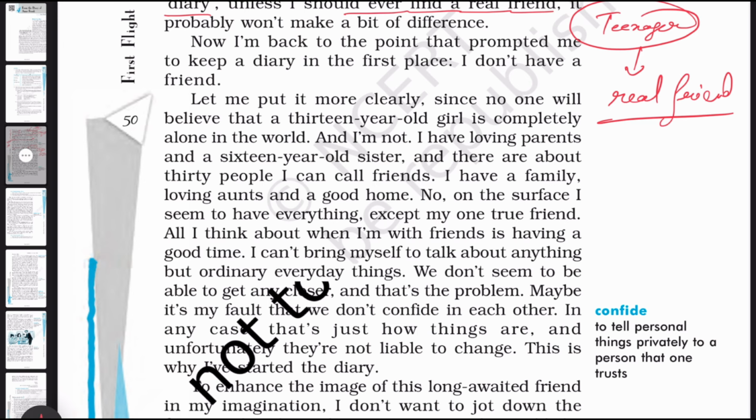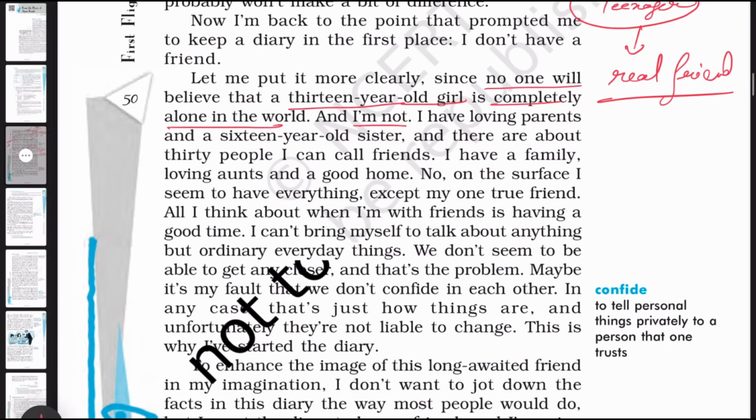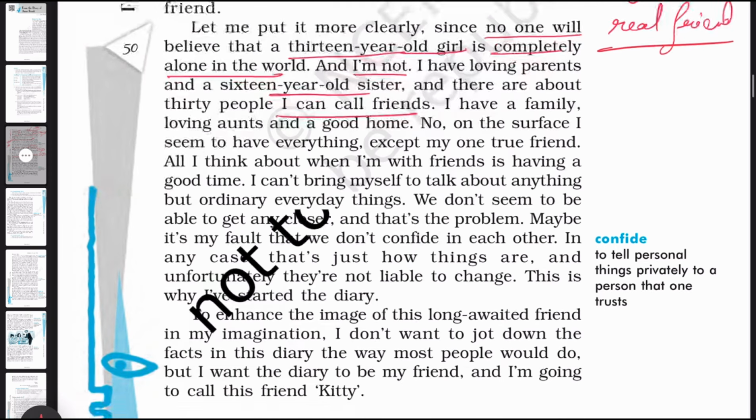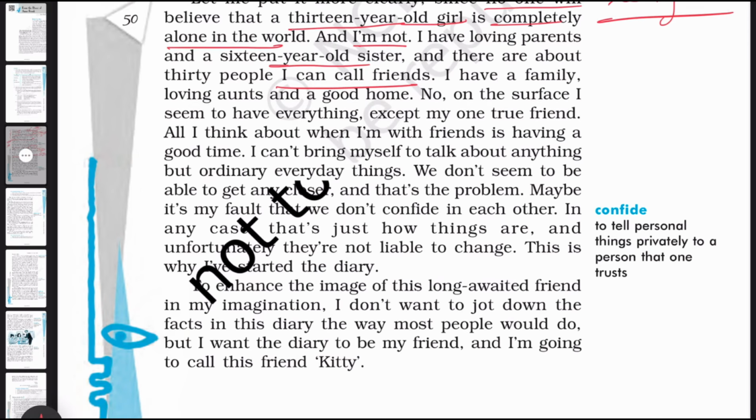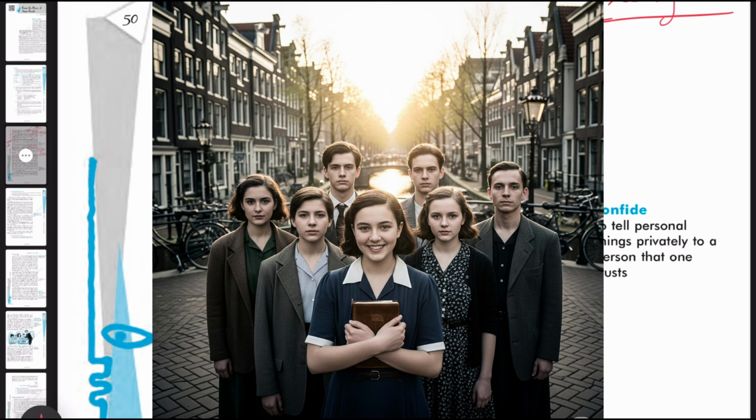Let me put it more clearly: since no one will believe that a 13-year-old girl is completely alone in the world, and I am not. She is telling that although I don't have a real friend, I am not alone in this world. I have a 16-year-old sister, Margot, and then there are about 30 people I can call friends. There are her classmates also whom she can call friends, but except one true friend.